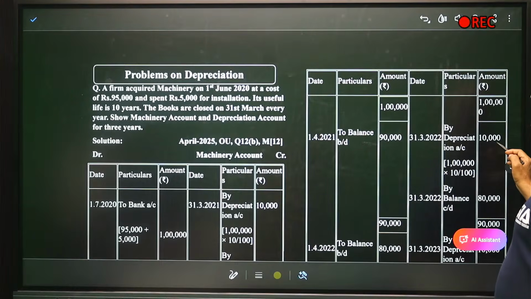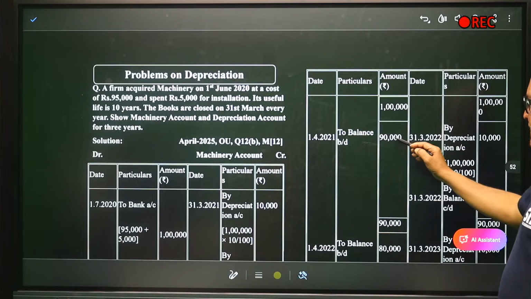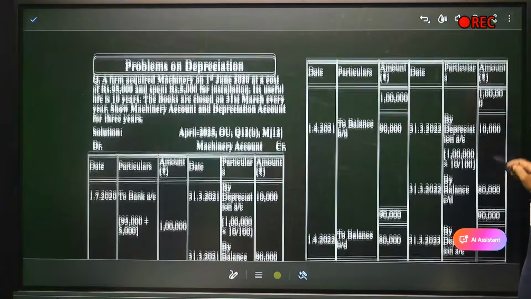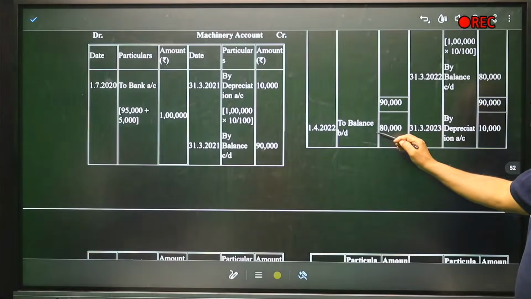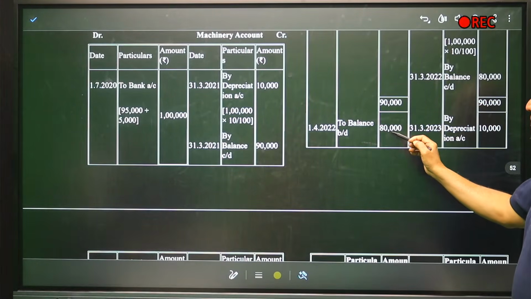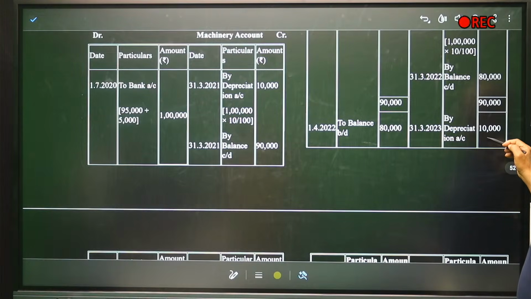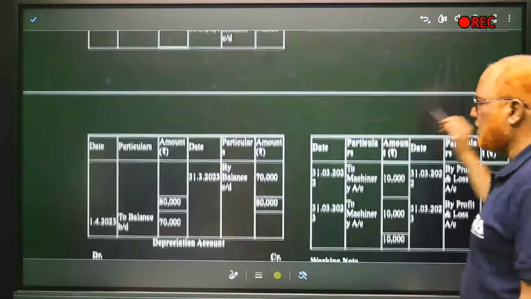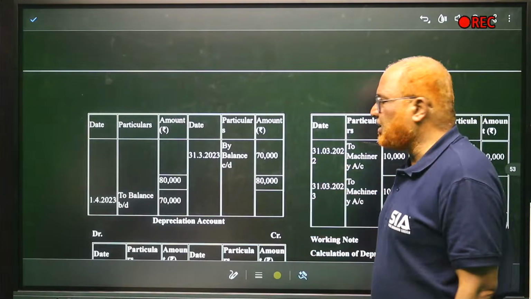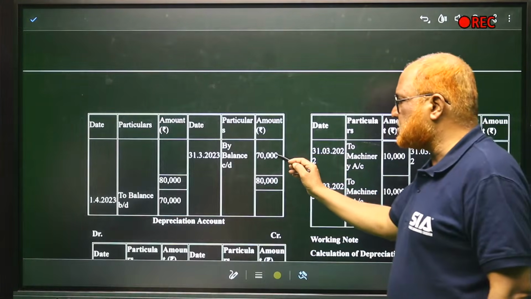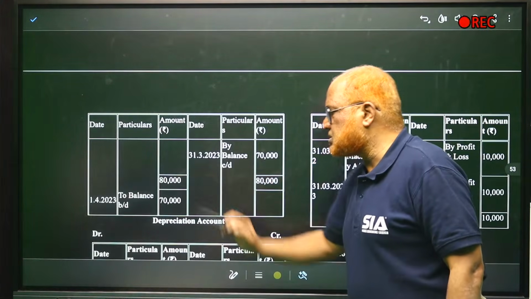By depreciation 10,000. By balance 90,000 minus 10,000 is 80,000. In third year, 1/4/2022, balance brought down 80,000. Depreciation 10,000. Every year depreciation remains same. Then balance will be 70,000. 80,000 minus 10,000, 70,000. Balance brought down is 70,000.